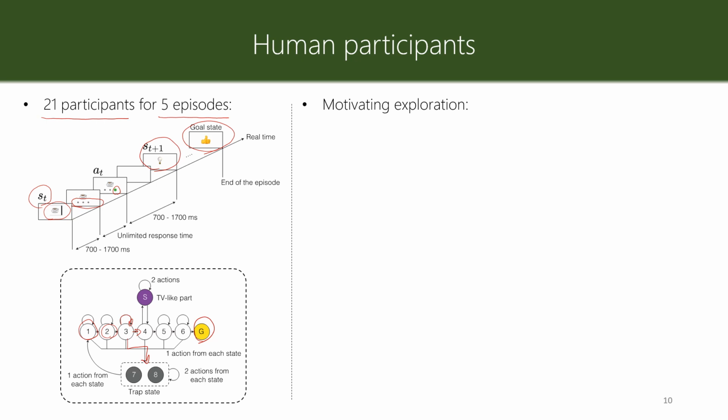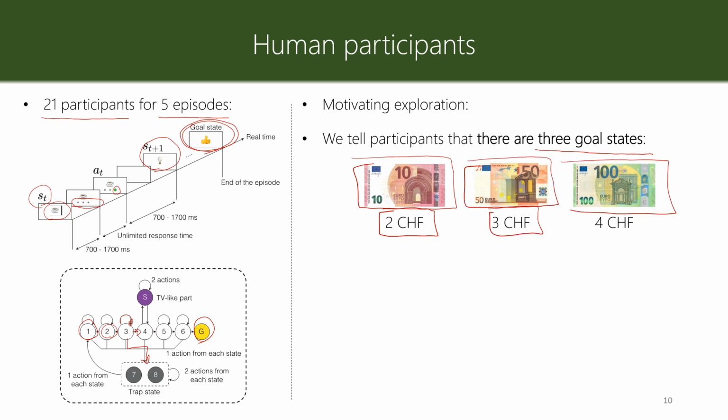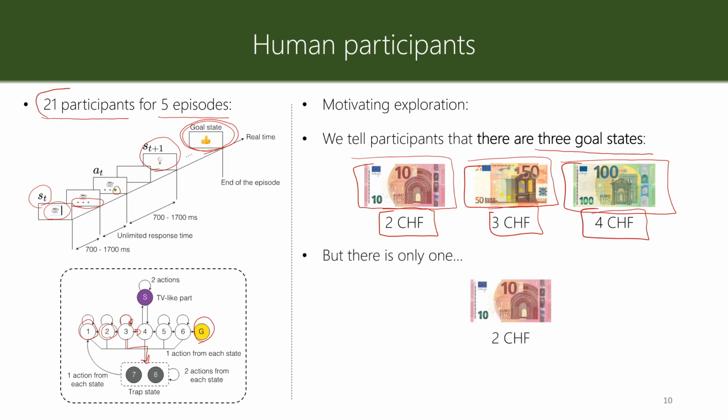To motivate exploration in the humans and study how they explore the environment, we tell them in the instruction that there are 3 goal states in the environment. So we tell them that if they find this image, they receive at the end of the experiment 2 Swiss francs. If they see this image, they receive 3 Swiss francs, and if they see this image, they receive 4 Swiss francs.